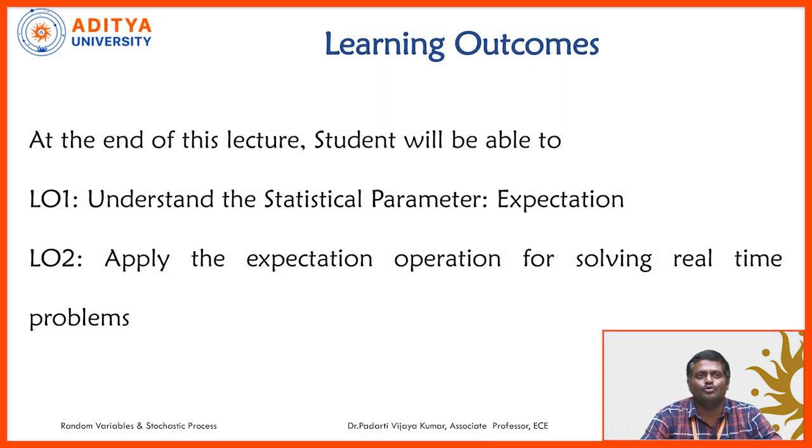So we will be learning two learning outcomes. One learning outcome is we will see the definition of expectation for both continuous random variable and discrete random variable. The second learning outcome is we will apply the expectation concept for solving the real-time examples.